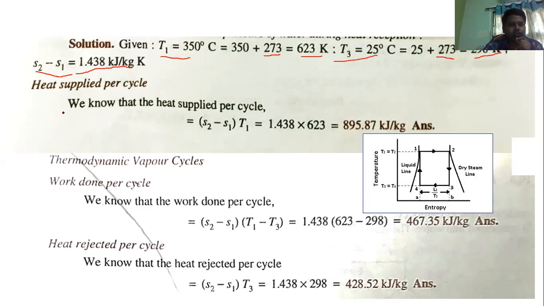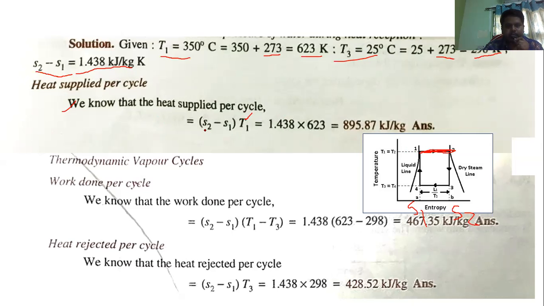Now, what is the first question? Heat supplied per cycle. If you look at the TS diagram, we are supplying the heat at the boiler, the process 1 to 2. So Q equals this equation we already discussed: the change in entropy S2 minus S1, into T1, since this process is 1 to 2. From this equation, we can find the heat supply.